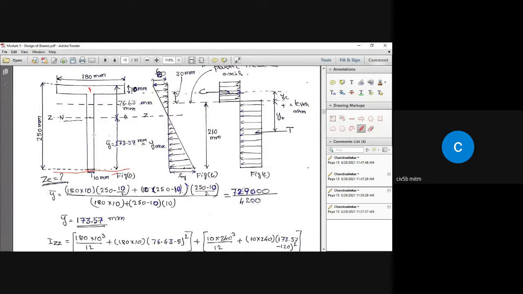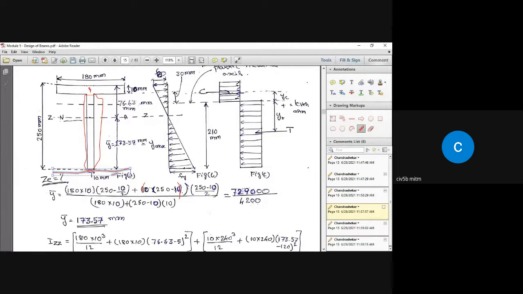So where exactly is the centroid of this component area? This is at a distance of this height by 2, that is 240 by 2, from the bottom reference line. So the area is, here I have written, 10 multiplied by 240 multiplied by the distance of the centroid from the bottom.